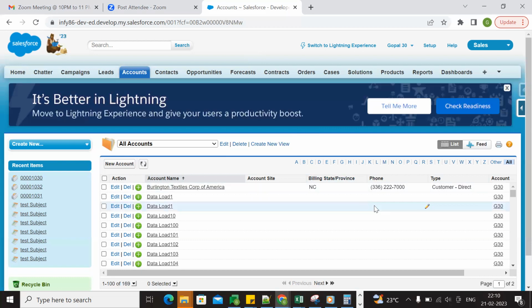Then what is the use of validation rules? When will validation rules be fired? Before the record is saved, validation should fire. By using validation rules, we can display the errors on the top of the page or below the field.